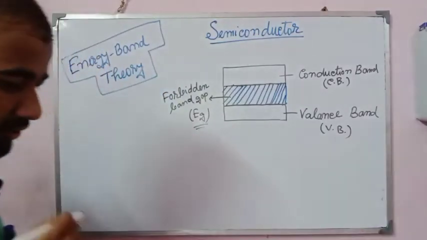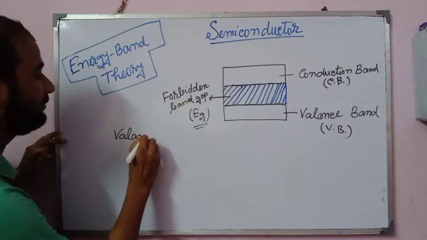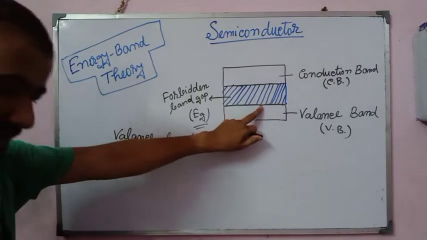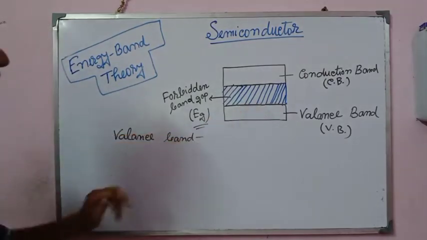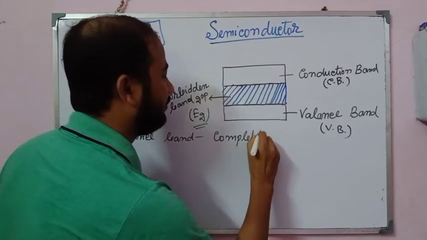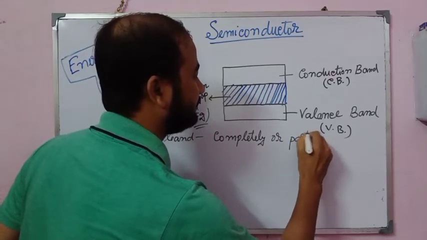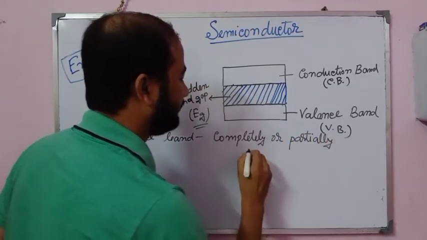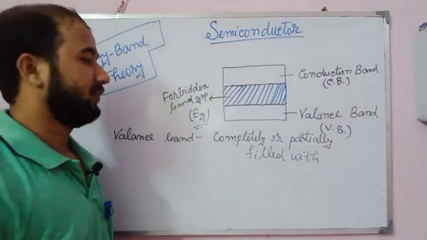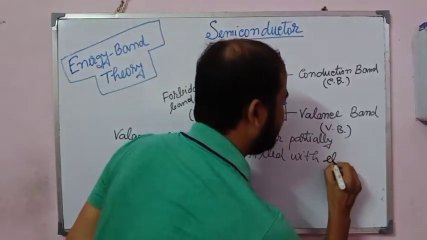Now shortly I write about the valence band. You have to note this point. The valence band is completely or partially filled with electrons.